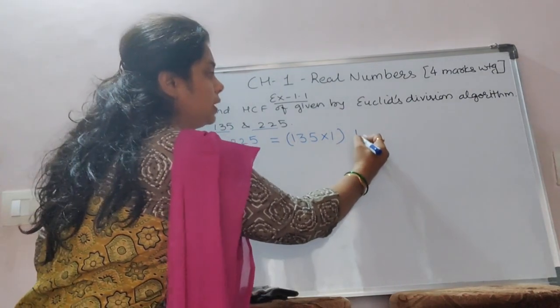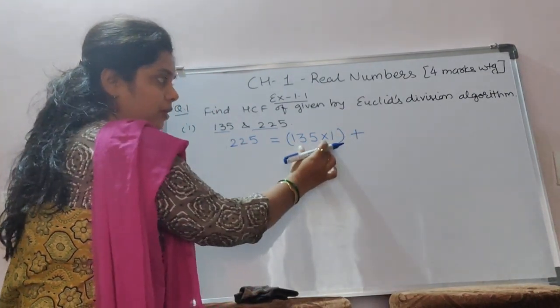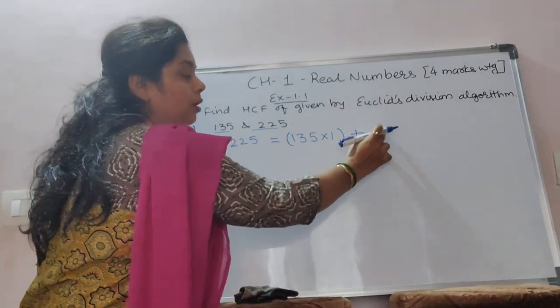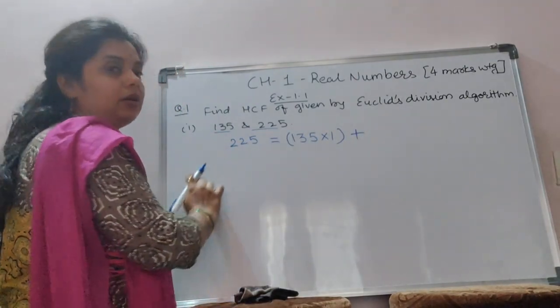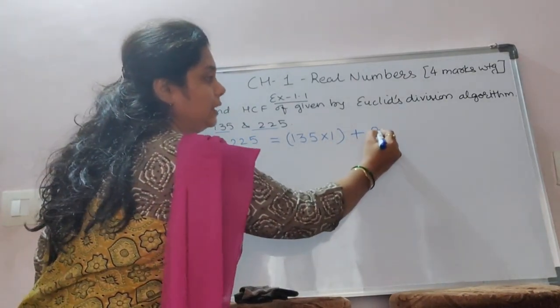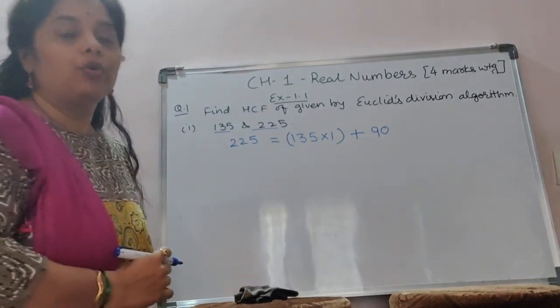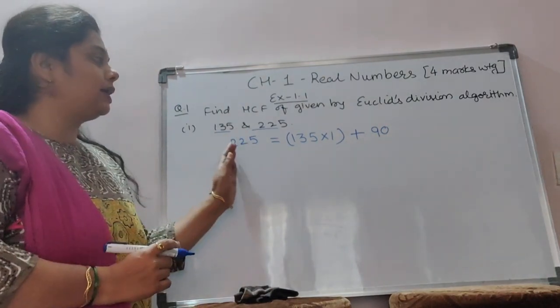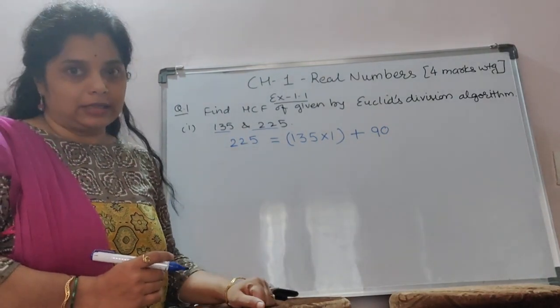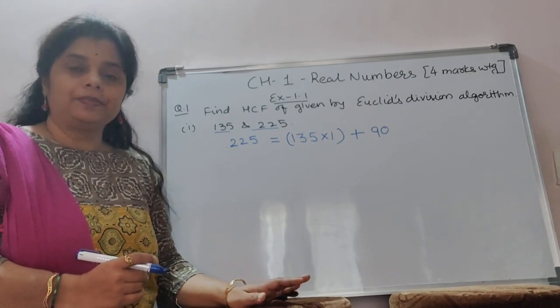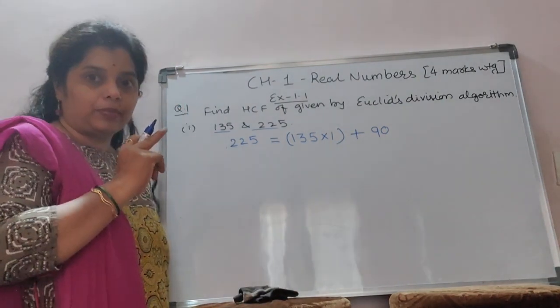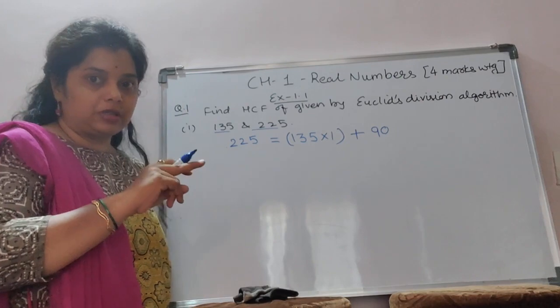Okay. Now the rest is 135. What amount do we add to 135 to make 225? So it is 90. Now both are equal. So we can say that LHS is equal to RHS. Is it clear? Okay. Now the next step. I hope you got the first step.